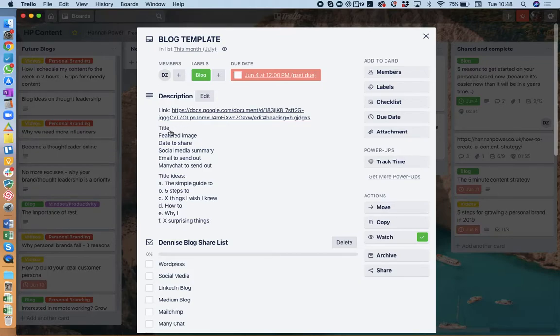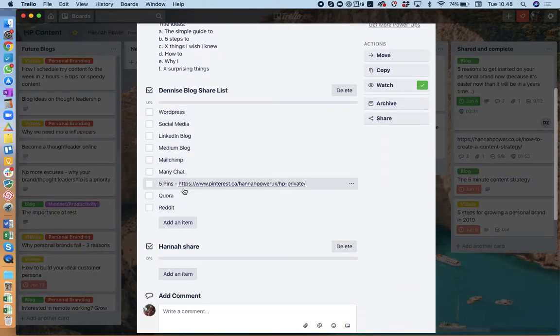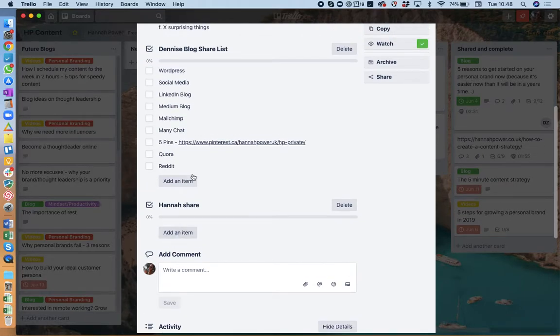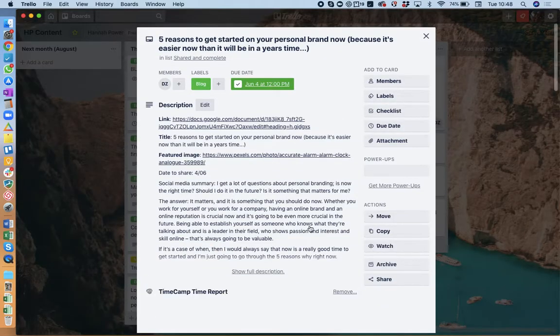And then I can put in all the details she needs: the title, the featured image, the date to share, the summary, the email copy for her to put into MailChimp, and the ManyChat copy. And then this is a tick box of places that she will then share that blog. And usually there are some tick boxes for me, but for some reason they're not on this card. Let me find one that's finished. Let's look at this one.